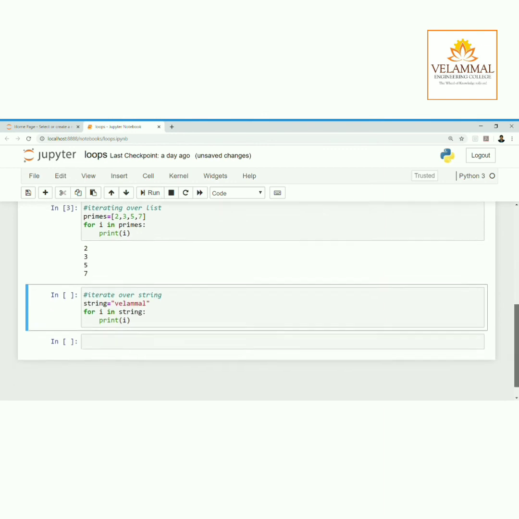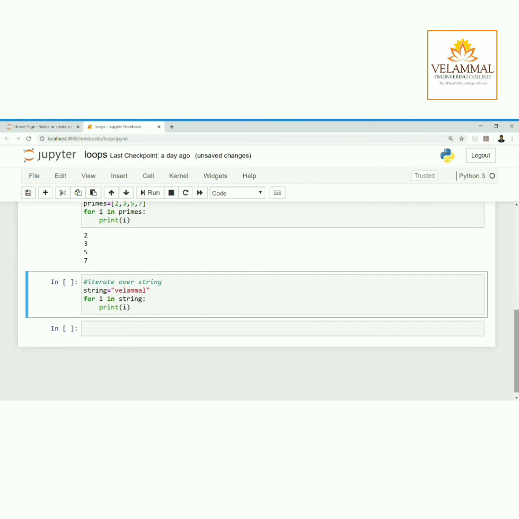The last program is where we are iterating over a string. I have initialized a string name, Velammal. I am going to print this as the output. So for i in string, print i. It will work the same way in which we have iterated over the list. So here V is at the index 0, E is at the index 1, L is at the index 2, and so on.